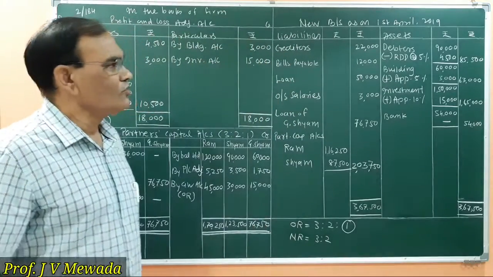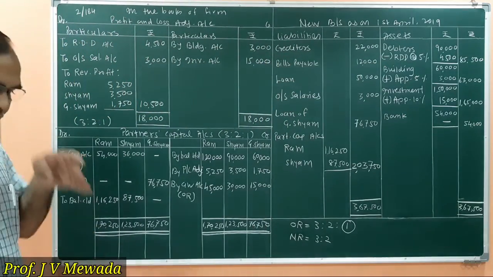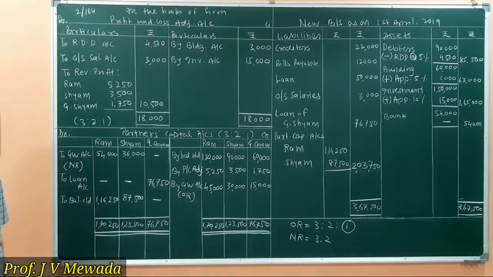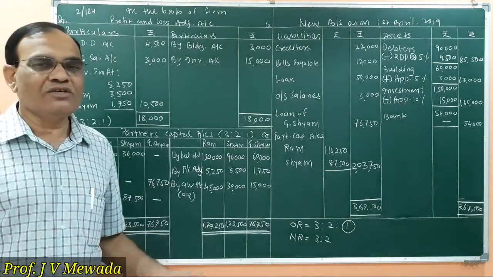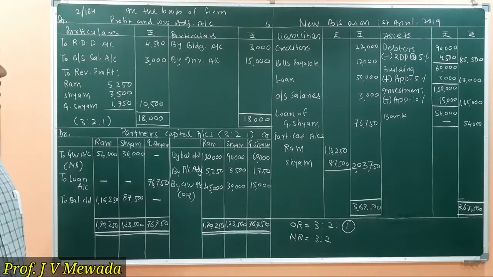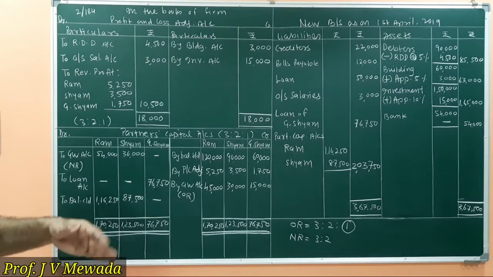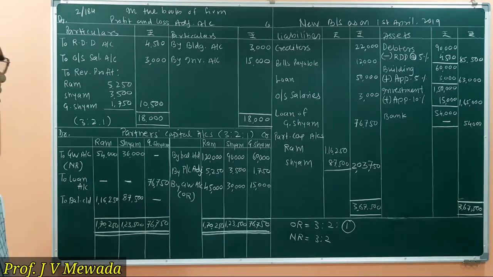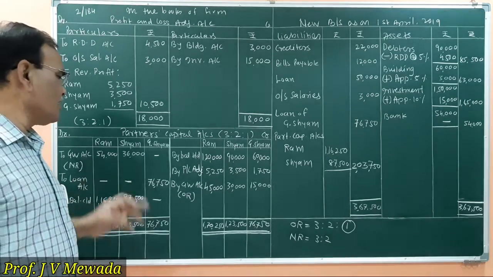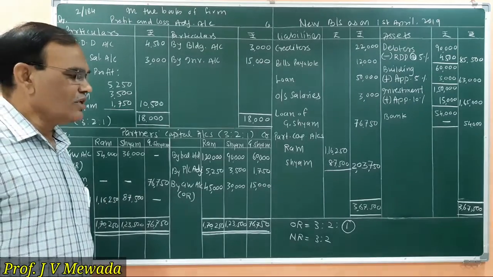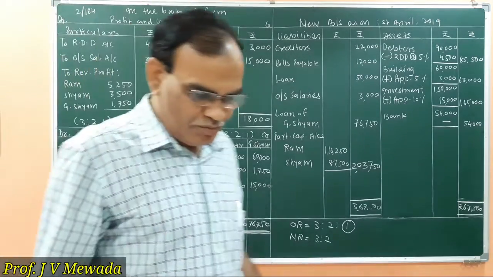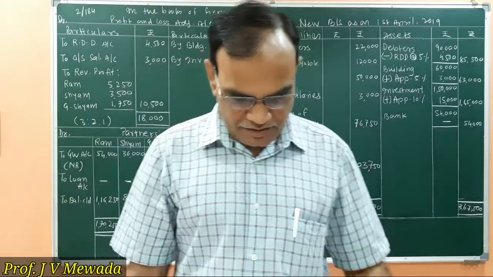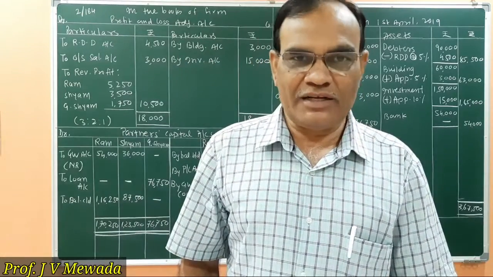Okay, so in this sum, the important point is goodwill is raised. Goodwill is raised for all the partners. That is, goodwill of the firm is raised, and it is to be written off in the new ratio, that is Ram and Shyam. Okay, you can solve this sum at home and you can do the practice.